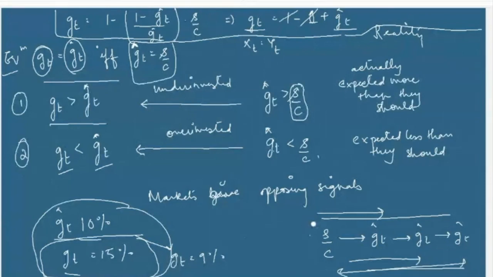So say in the first time period, this is equilibrium, right? In the first time period, investor expected GT hat, which was less than S by C, but the market tells him that you are over investing. What will he do in the next time period? He will invest even lesser. He will expect even lesser and invest even lesser. So again, he will move away from S by C in the opposite direction.